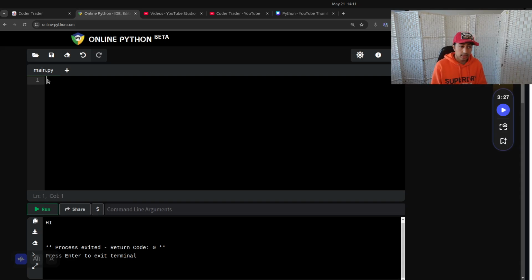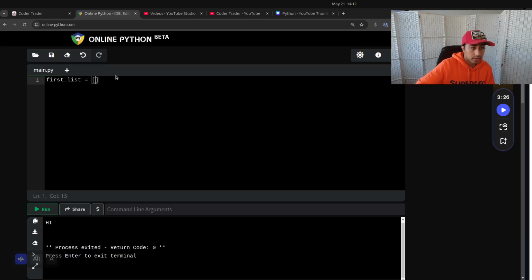Next is sequence types. So you've got lists. We'll say this is going to be your first list, so we'll make a variable and call it first_list. The way you declare a list is you put these brackets here, and inside the list you can put a bunch of ints, for example.